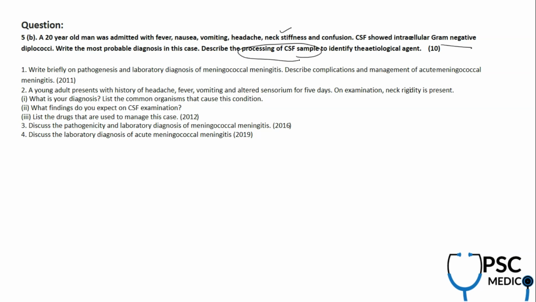So start with CSF collection, which sample to be used, and after that what are all the things which you look for in CSF, about the amount, about the pleocytosis or leukocytosis, about the color, about the texture, about the protein content, sugar content, which is essential. Also try to give a differential diagnosis of viral meningitis, bacterial meningitis, aseptic meningitis, subarachnoid hemorrhage. In these, you have to go into depth of CSF analysis in this case.